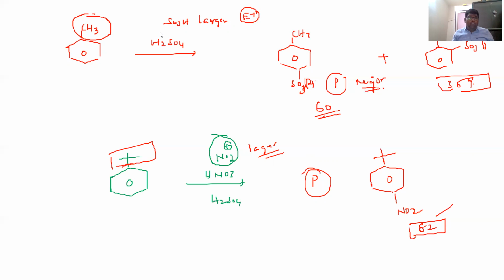But here both are large: the substituent is large and the incoming electrophile is also large. Definitely 80 to 90% major product will be para only. Major product will be para only. So this is the case if the substituent is ortho, para directing, which one is major? Okay, one more example.